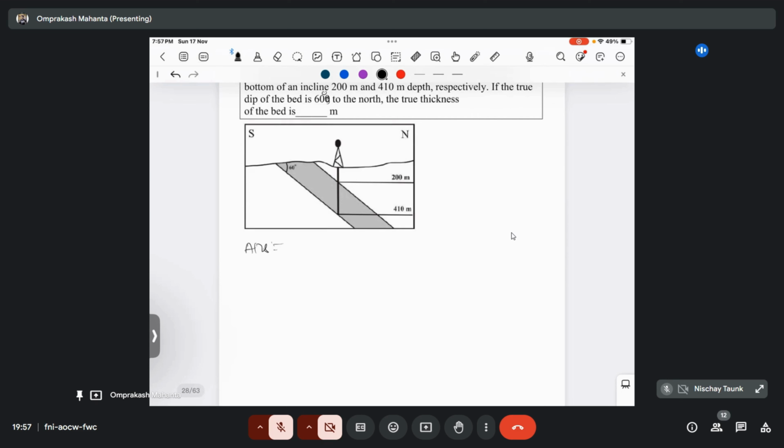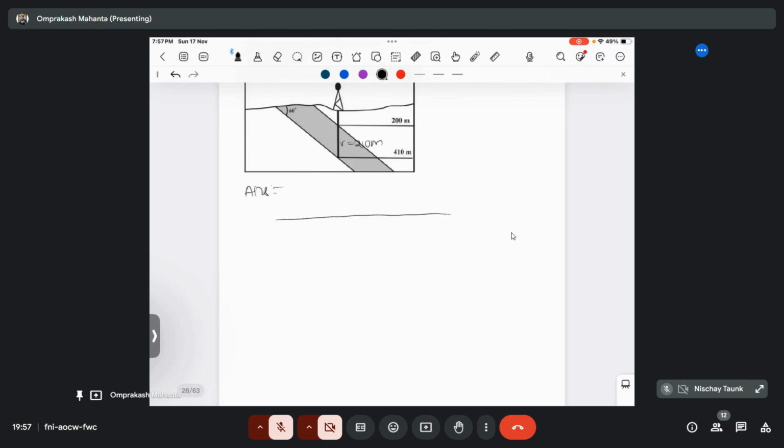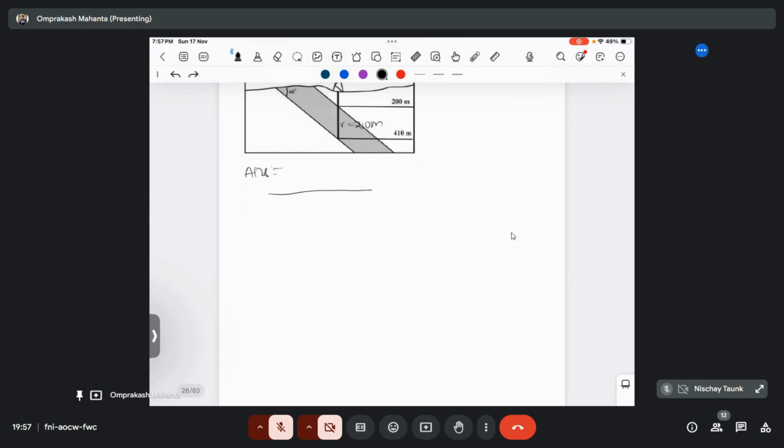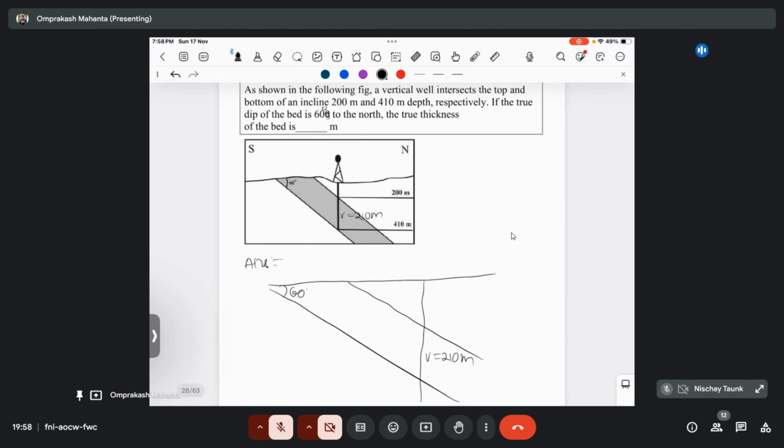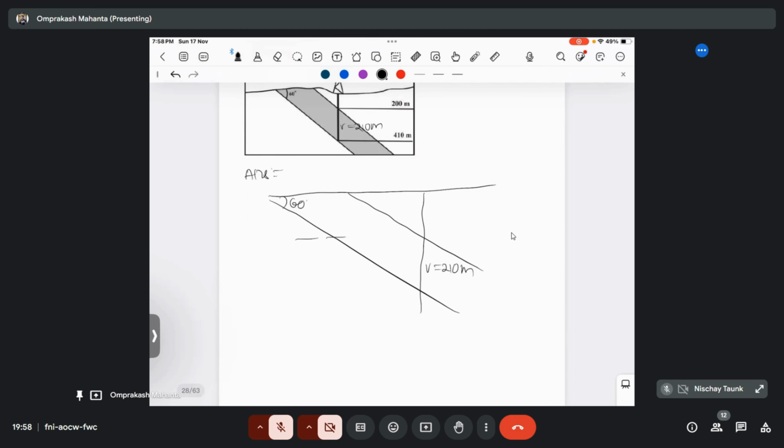So here, as you can see, the vertical thickness will be 410 minus 200, that will be 210 meter. So here if we draw this, the value is given as 60 degree and the vertical thickness we found is 210 meter, and it wants to calculate the true thickness value, that means this value, right?